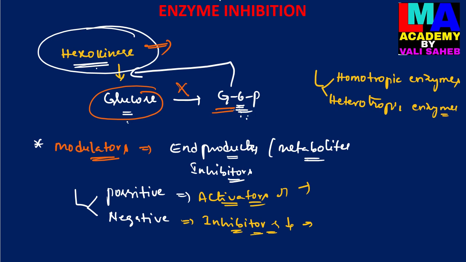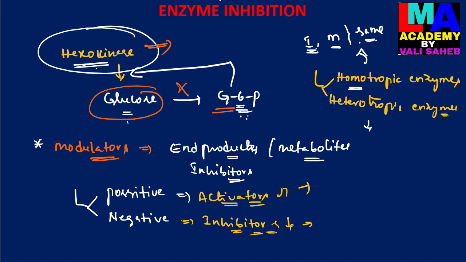If we observe homotropic enzymes, the inhibitor and modulator are both the same. Homo means same.